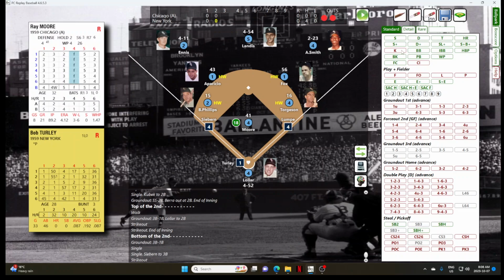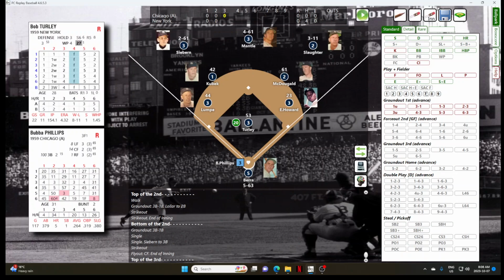There we go. Strikeout. Top of the order, Tony Kubek, who led off the game for the Yankees with a single. And Kubek will hit a fly ball to center field, and Landis is there, and that's out number 3. For the second consecutive inning, the Yankees leave 2 runners on base.